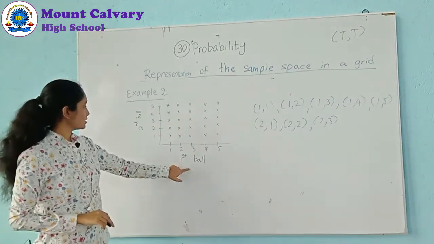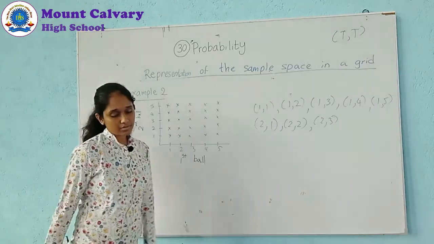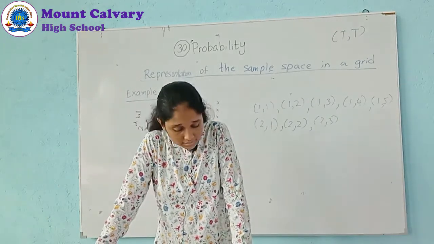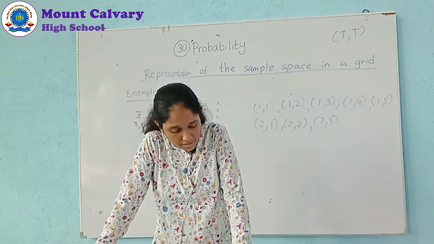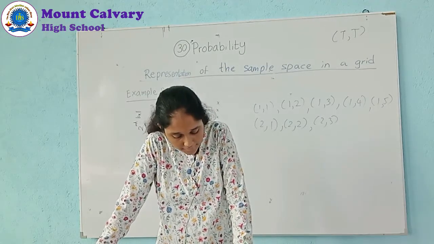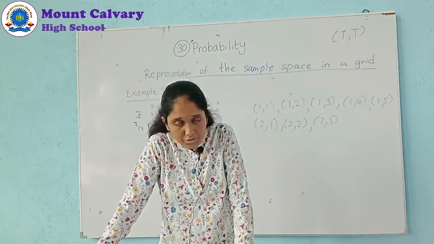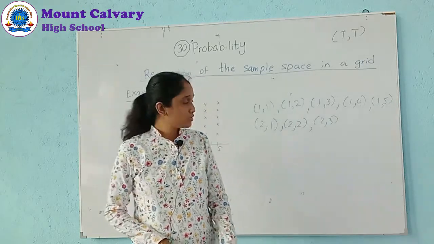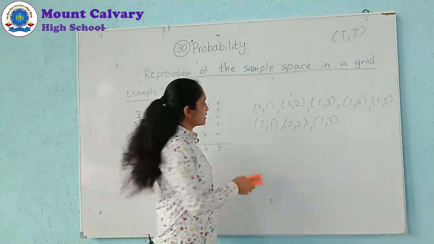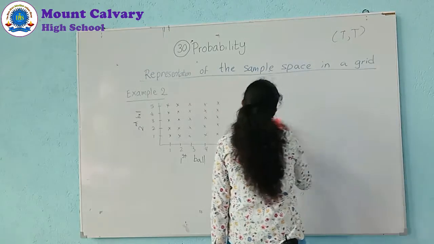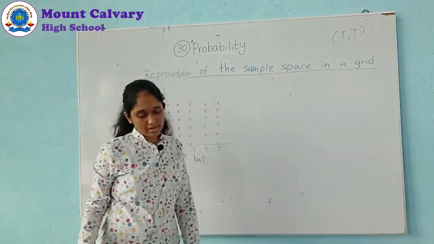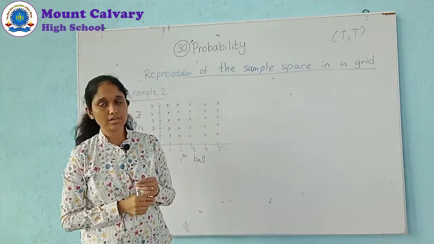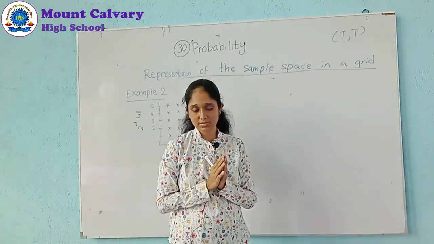You have to label it as first ball, second ball, and the numbers from 1 to 5. Then find the second one, Roman number ii: find the probability that the first ball is numbered 5 and the second ball is numbered 2. I am not going to write the situation here, it is in your textbook. I am just explaining the answer. When you write the answer, you have to write the event and the probability of it, otherwise we cannot understand.